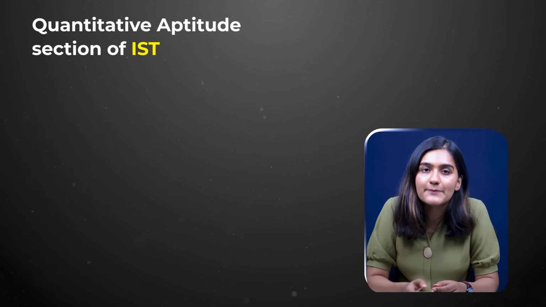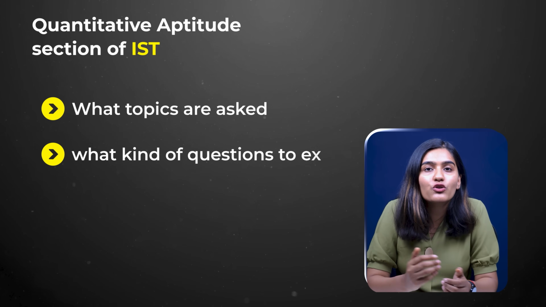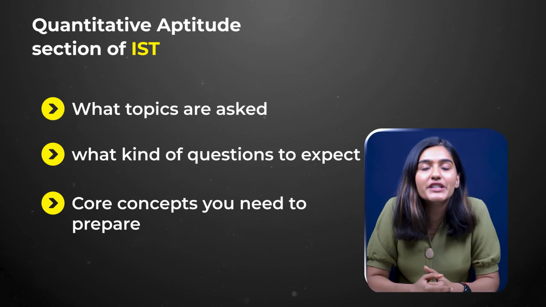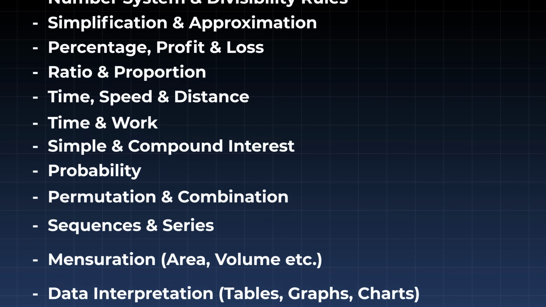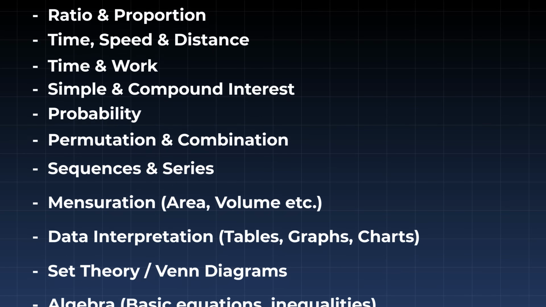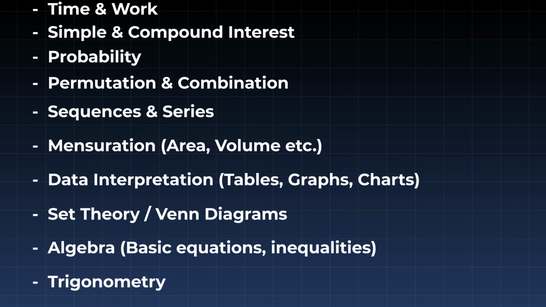Now let's talk about the quantitative aptitude section of IST: what topics are asked, what kind of questions to expect, and the core concepts you need to prepare. The quant section of the IST exam is based on the general math that all of us learn by class 10th grade itself. This will check your ability to build logic, which is a very important thing that candidates need in order to be able to write code. On your screen, you will be able to see all the topics around which questions can come in the IST test under the quant segment. We will talk about all of them one by one.